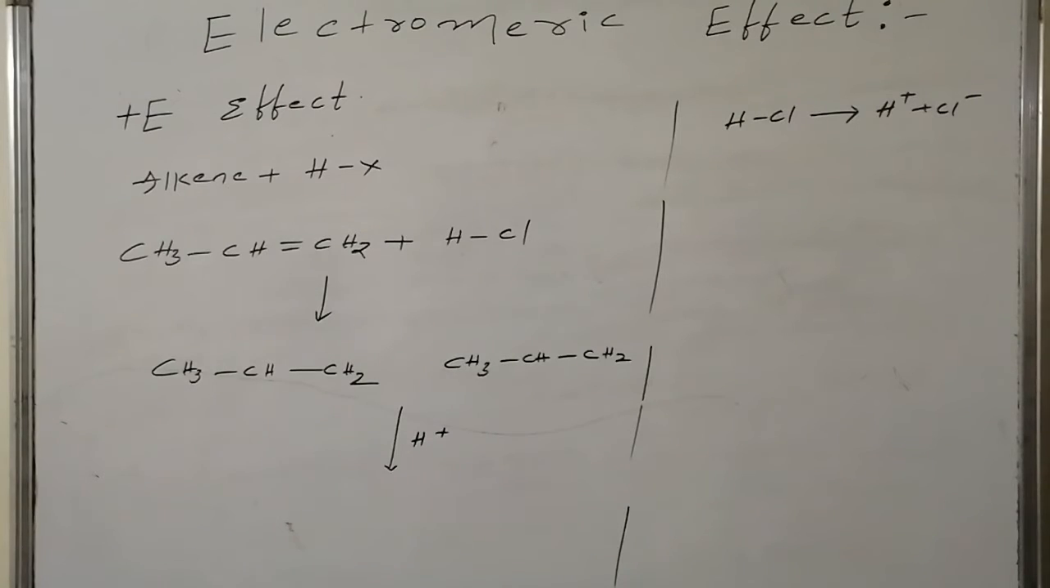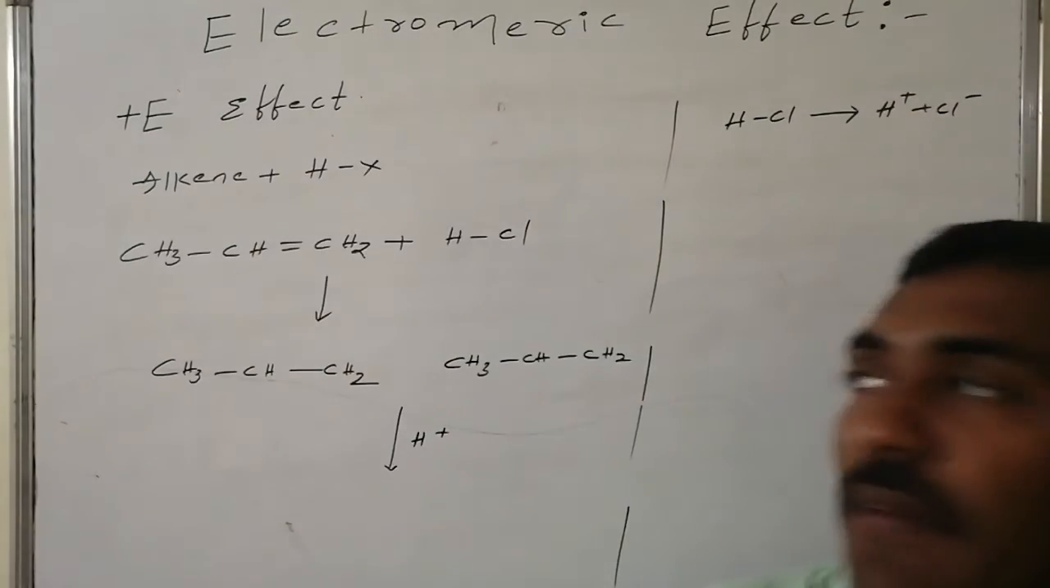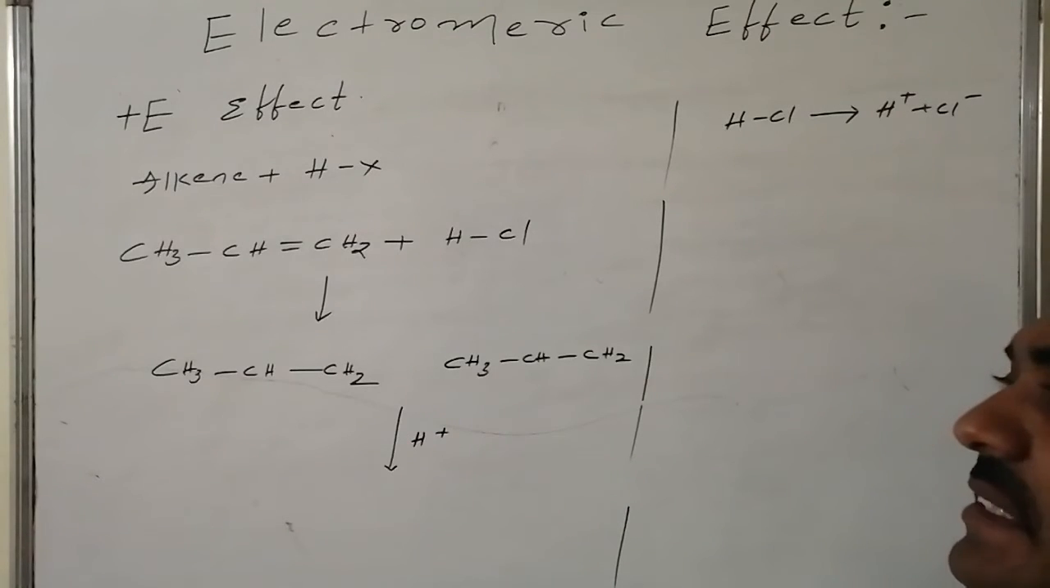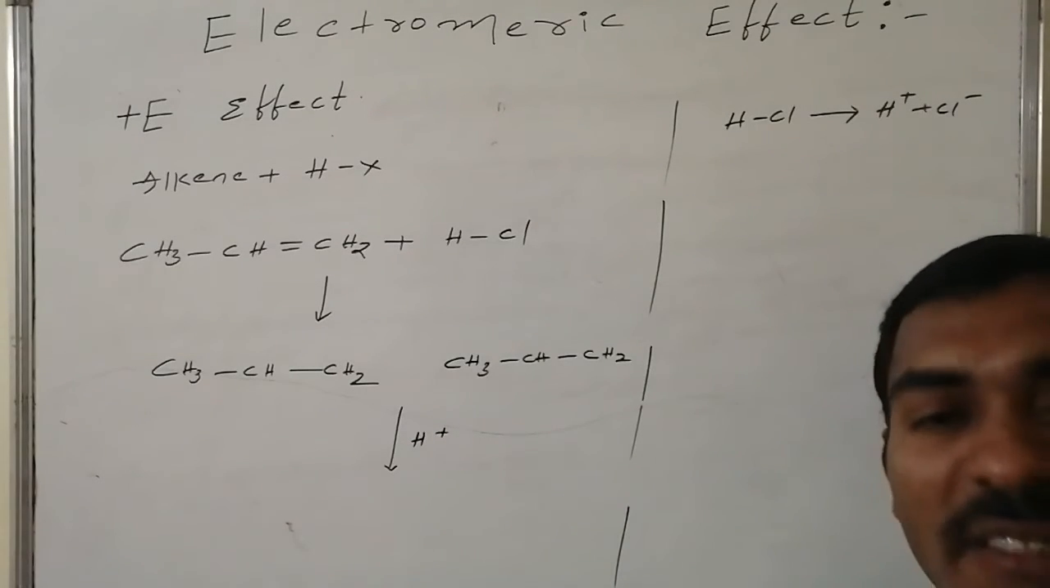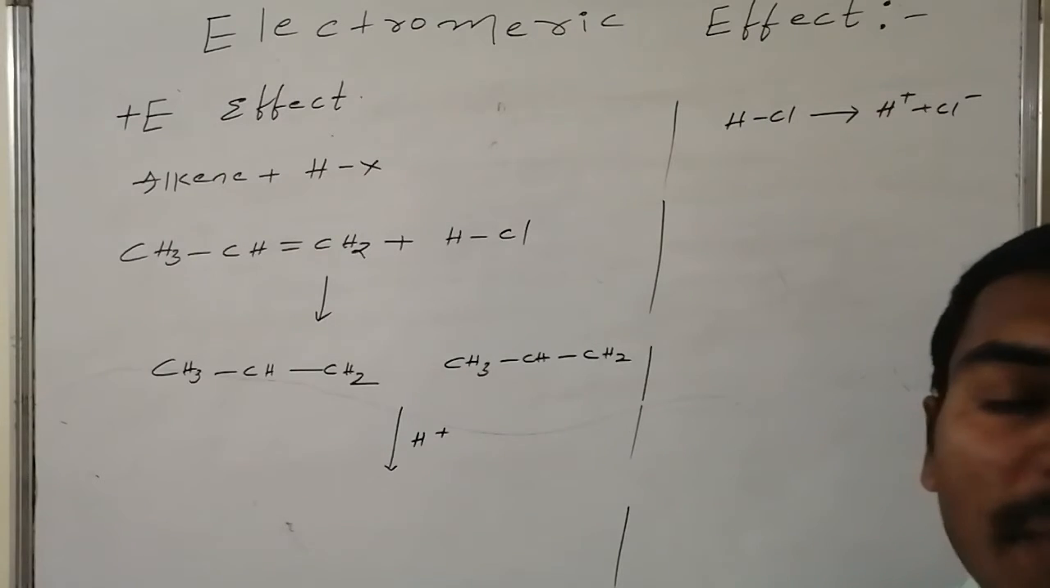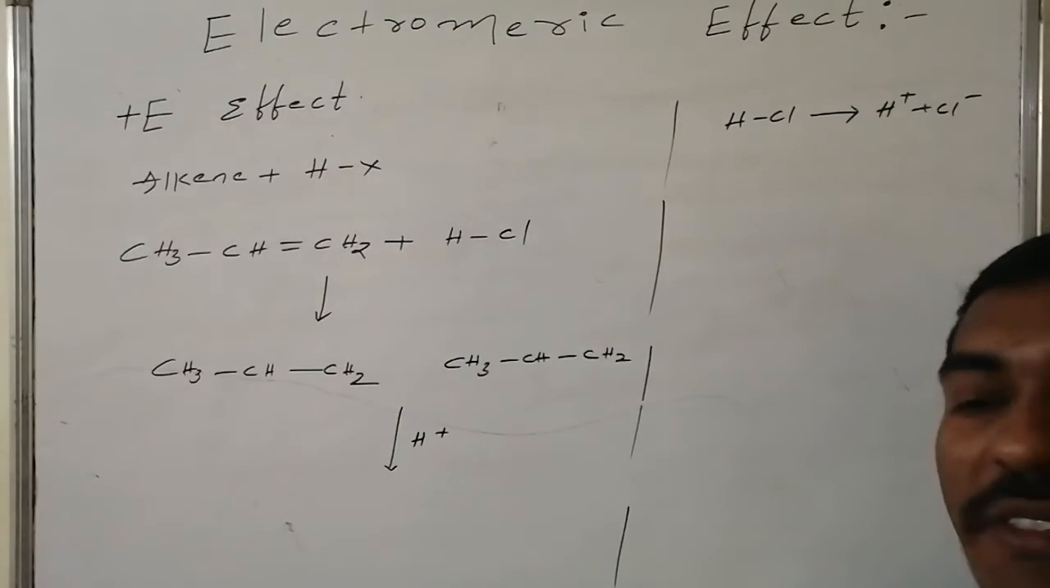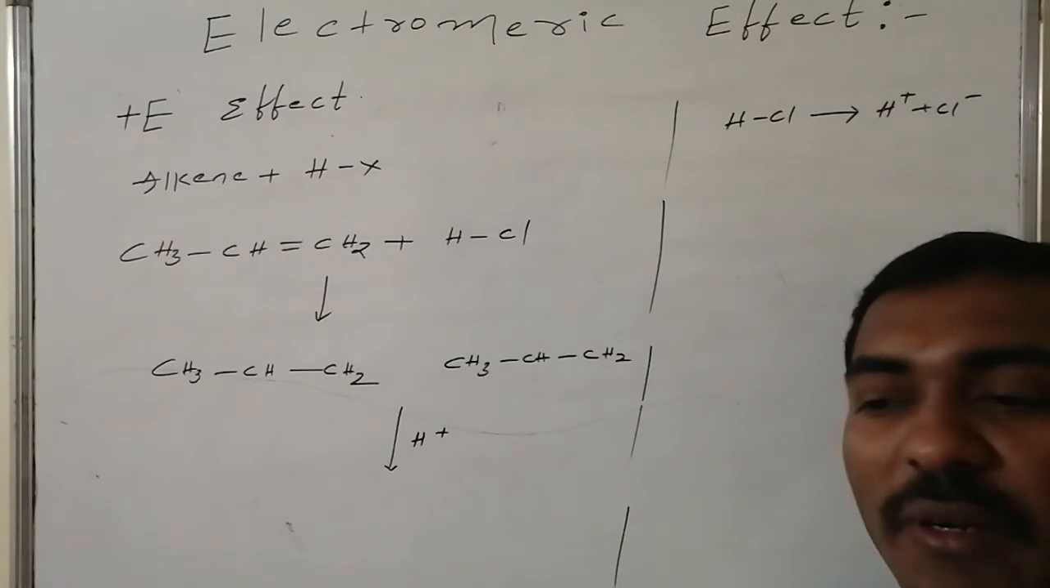Positive electromeric effect is indicated by the plus E effect. Here, alkene on addition with the hydrogen halide is an example for the positive electromeric effect, whereas I am taking the propene system, propene on reaction with HCl. In propene, the double bond is present between two carbon atoms, that is homo atoms, hence the charge dispersion is 0, that is a symmetrical double bond.